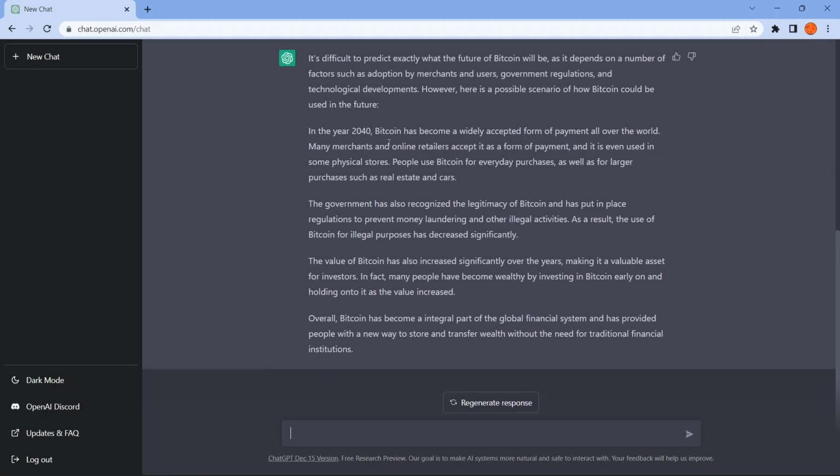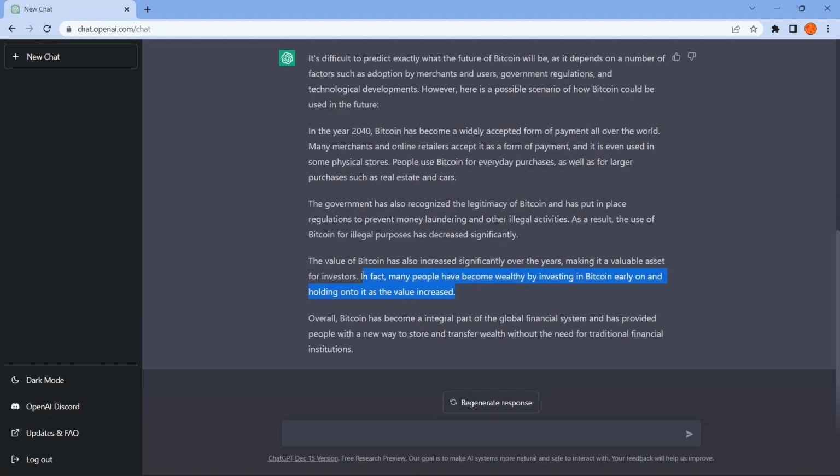In the year 2040, Bitcoin has become a widely accepted form of payment all over the world. Many merchants and online retailers accept it as a form of payment, and it is even used in some physical stores. People use Bitcoin for everyday purchases, as well as for larger purchases such as real estate and cars. The government has also recognized the legitimacy of Bitcoin and has put in place regulations to prevent money laundering and other illegal activities. As a result, the use of Bitcoin for illegal purposes has decreased significantly. The value of Bitcoin has also increased significantly over the years, making it a valuable asset for investors. In fact, many people have become wealthy by investing in Bitcoin early on and holding on to it as the value increased.